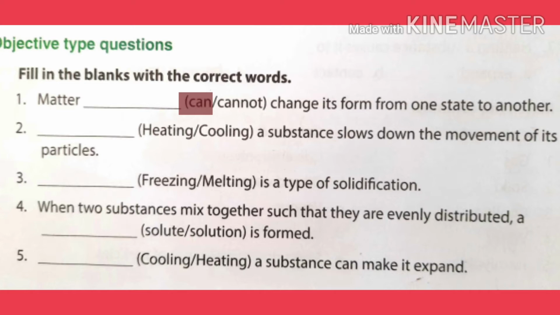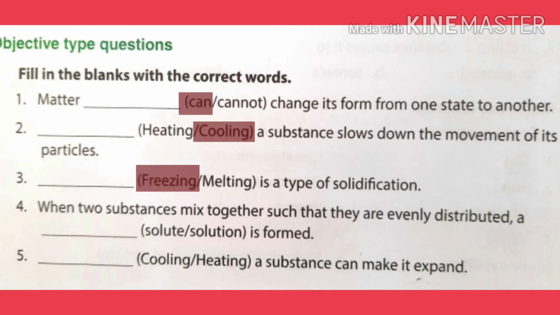Second one is dash a substance slows down the movement of its particles. When we are cooling the substance, particle movement slows down, so cooling. Third one is dash is a type of solidification. It is freezing. Freezing is a type of solidification.